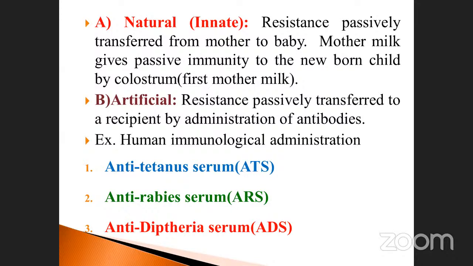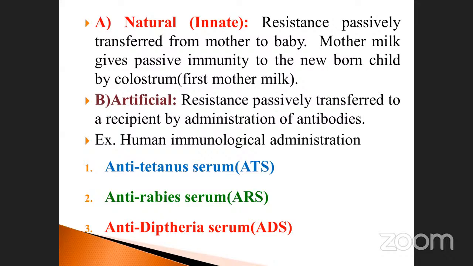Passive natural means it comes naturally from the mother's milk. The first milk is called colostrum, pale yellow in color, and immunoglobulin A is very high.